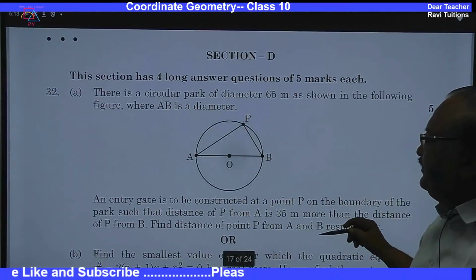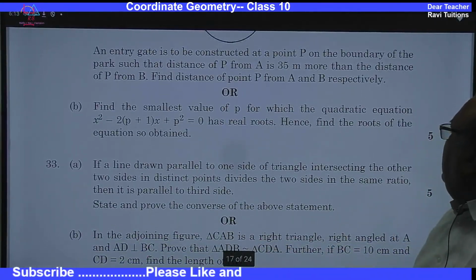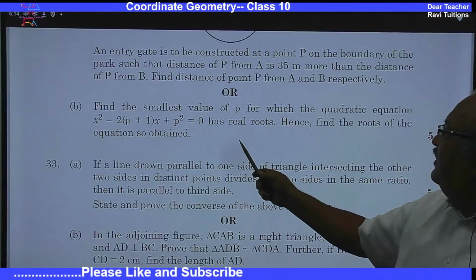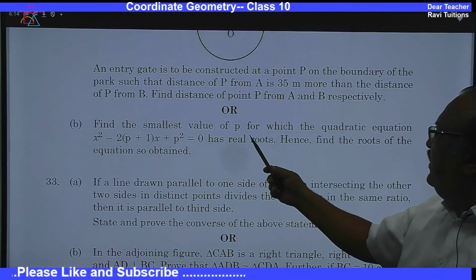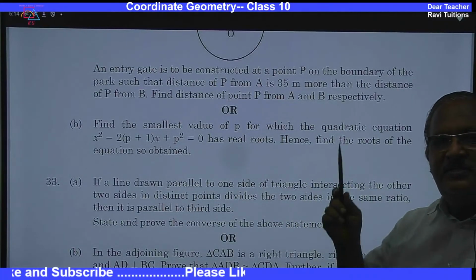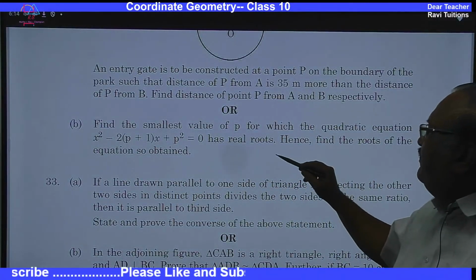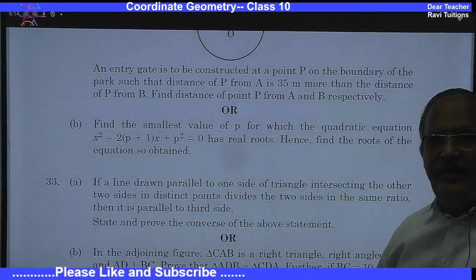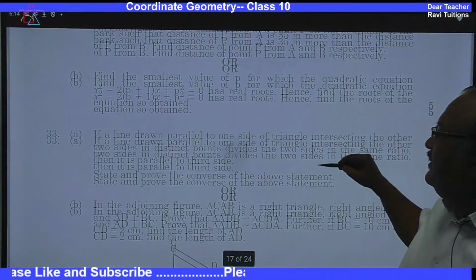Section D, yes. So in section D, one big question is there, right? Find the smallest value of p for which the quadratic equation has real roots. See, almost the MCQ question and this question are the same. Hence find the roots. So you have to find out the value of p and you have to find out the roots also.